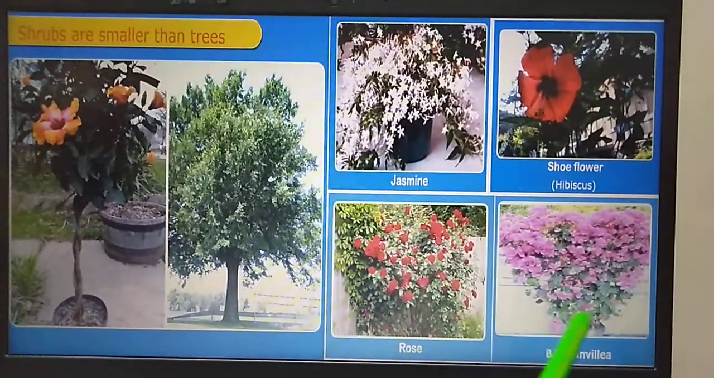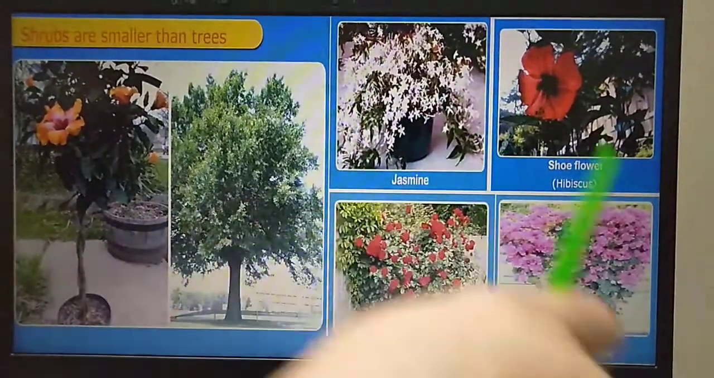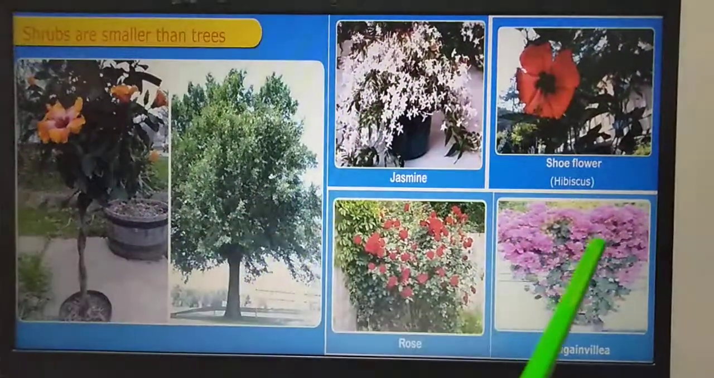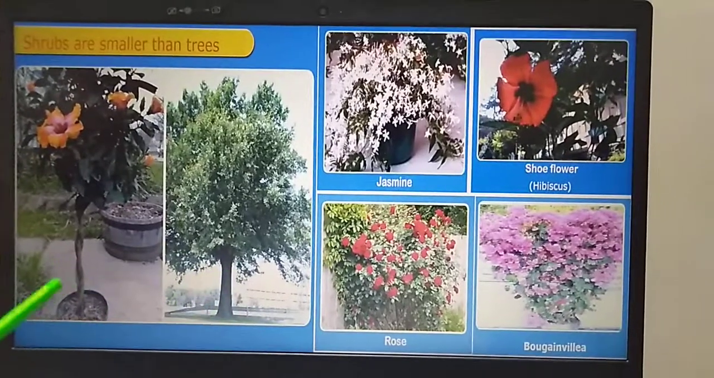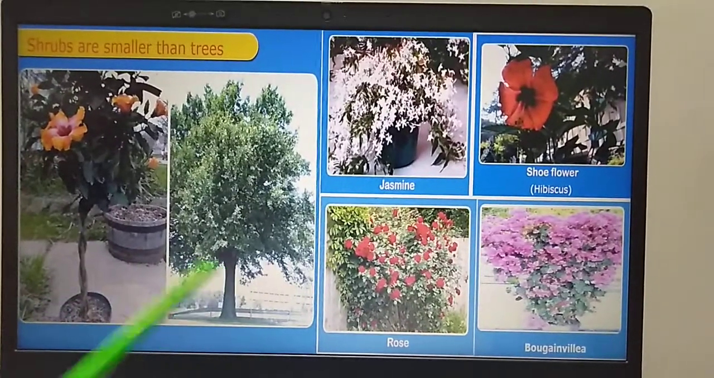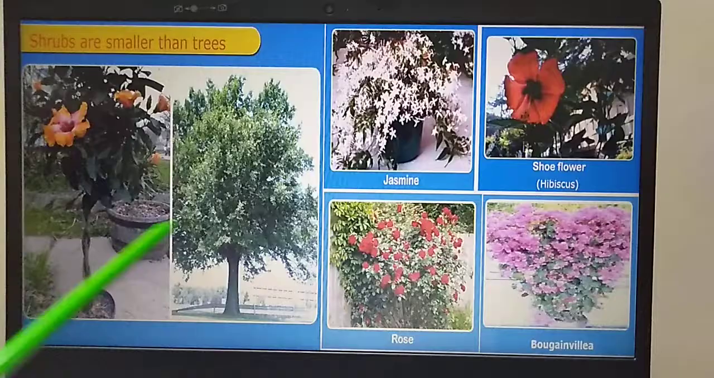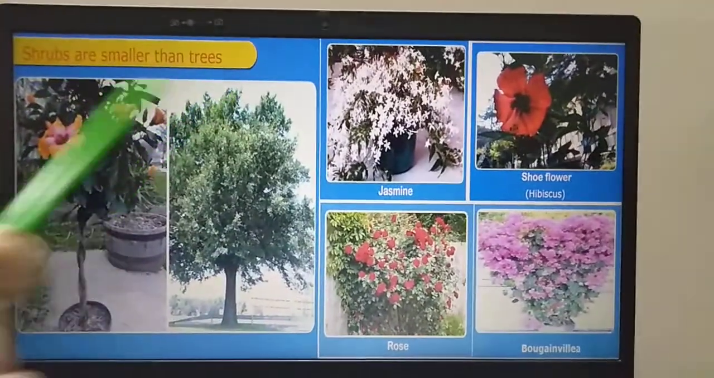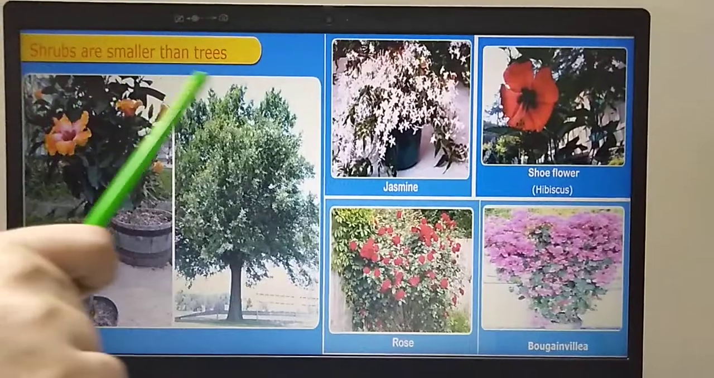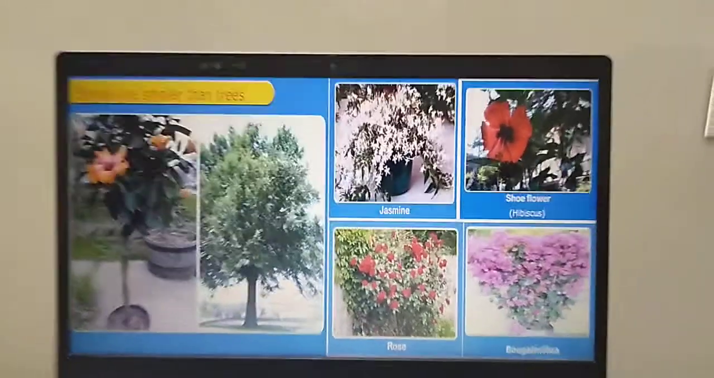This we call as bush. Okay, children? These plants are called bushy plants. They are shrubs. And see this? This is a tree. This is a shrub. Which one is big and which one is small? Yes, trees are big and shrubs are smaller than trees. Shrubs are smaller than trees. Shall we move to the next picture?